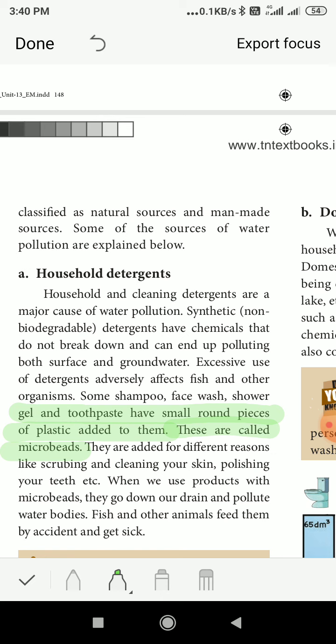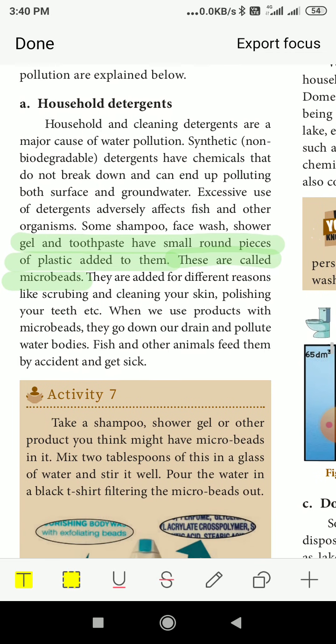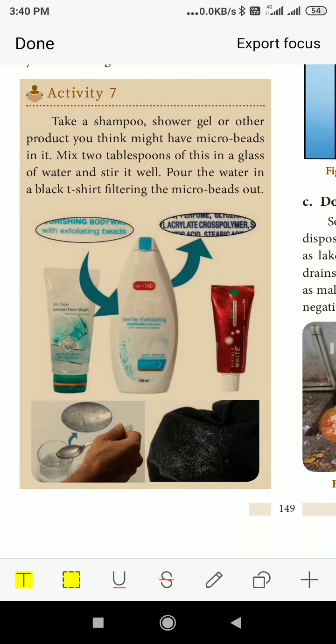So small microbeads will be there in the toothpaste, gels, or the face wash. When this goes into the water bodies, it will be consumed by the aquatic animals, that means fish or insects or whatever is inside the water bodies. When you use products with microbeads, they go down the drain and pollute the water bodies. Fish and other animals feed on them by accident and get sick. Because of that, problems will arise for their bodies.